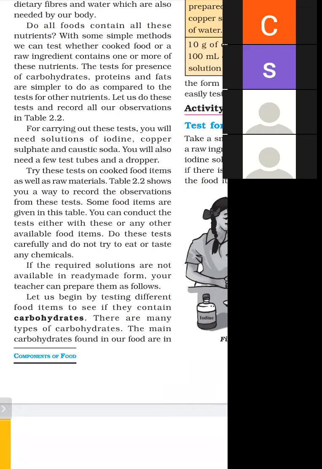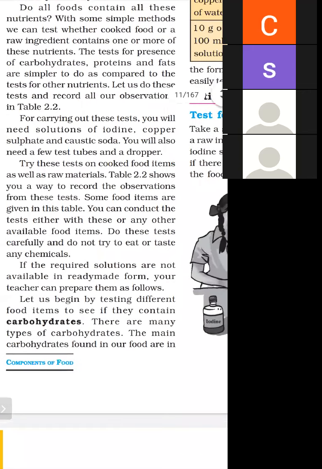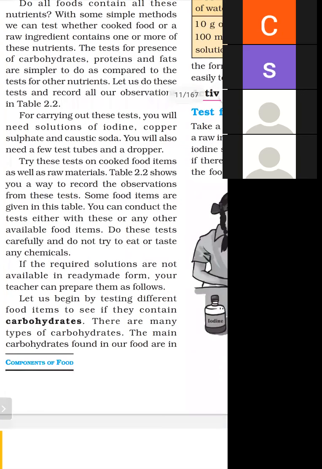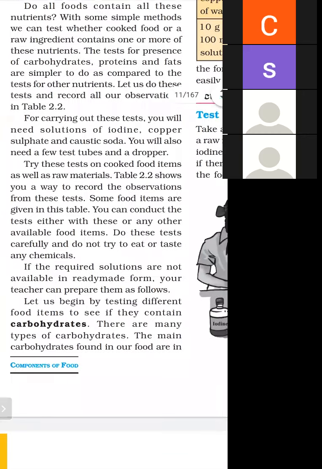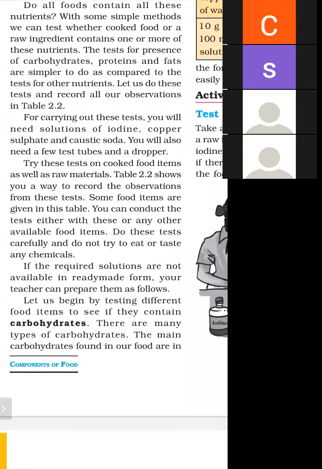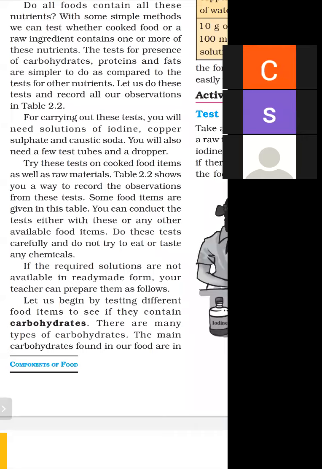Do these tests carefully and do not try to eat or taste any chemicals. For these tests, we require three types of solution. First is iodine, second is copper sulfate, and third is caustic soda. The formula of copper sulfate is CuSO4 and the formula of caustic soda is NaOH. Again, the formula of copper sulfate is CuSO4 and the formula of caustic soda is NaOH.